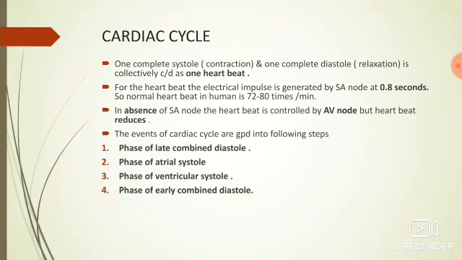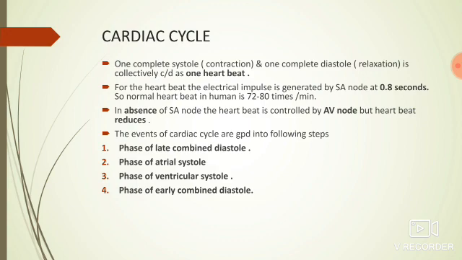In today's video, we will learn about the cardiac cycle. Normally our heart is beating at a rate of 72 beats per minute. So the time consumed in one beat is less than 1 second, that is 0.8 second. During one beat, the heart shows both systole and diastole. Systole means contraction and diastole means relaxation.